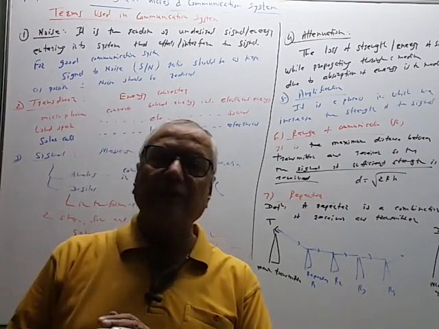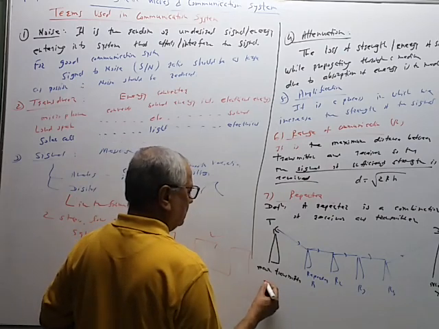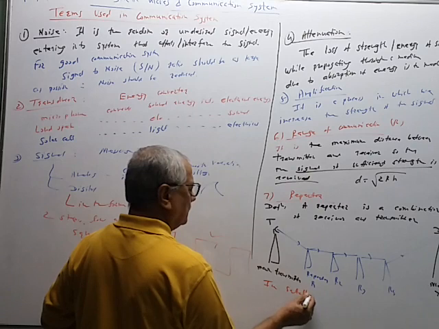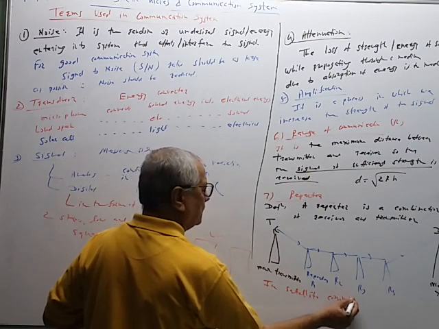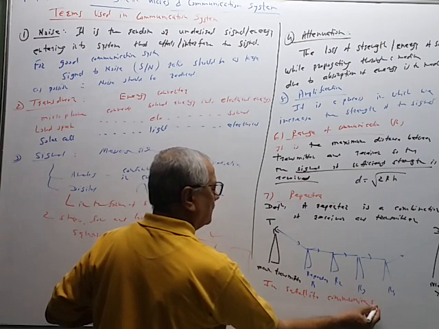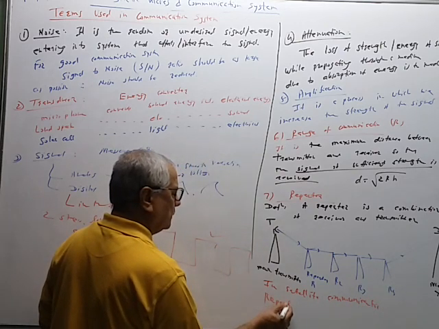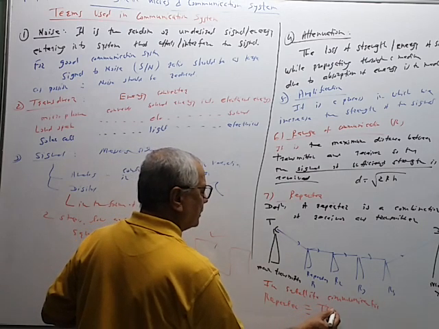In case of satellite communication, this repeater is called a transponder. In satellite communication, a repeater is called a transponder.